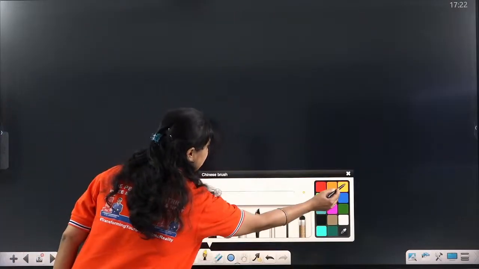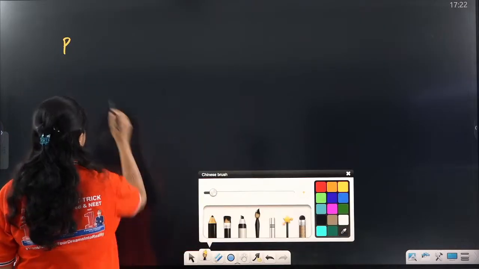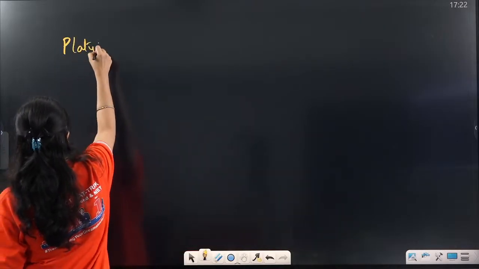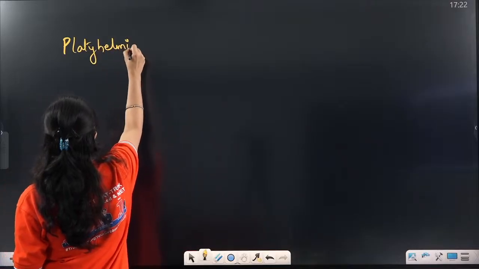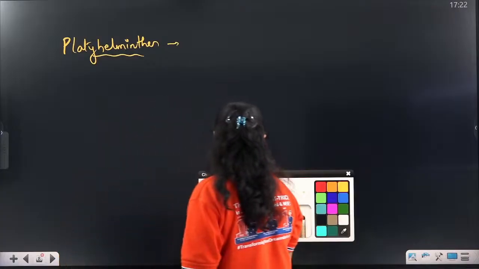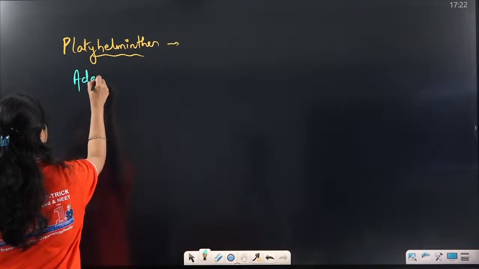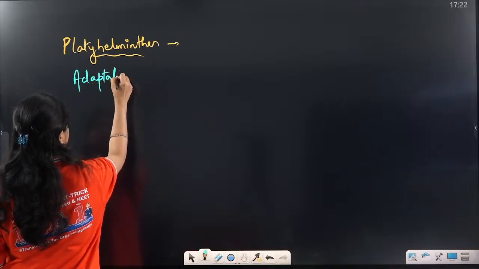Now the phylum Platyhelminthes, the flatworms, have developed a special type of nervous system and excretory structures. Okay, but before that we will come to the adaptations of